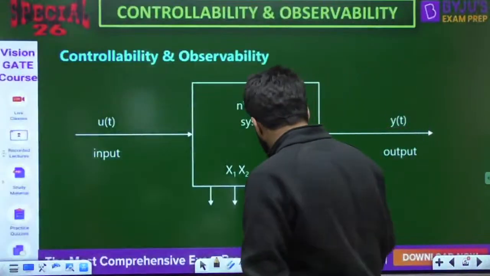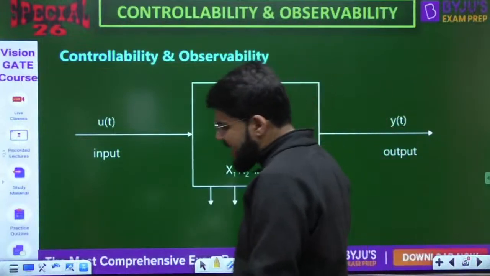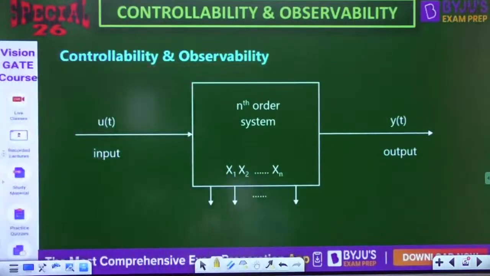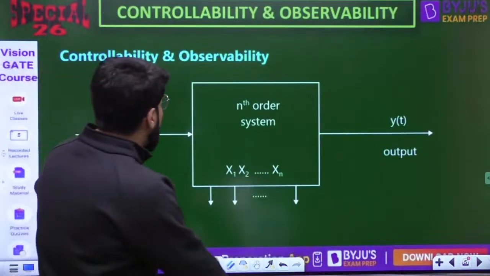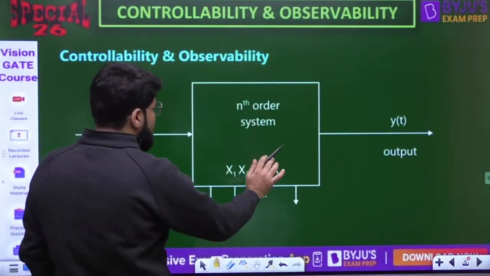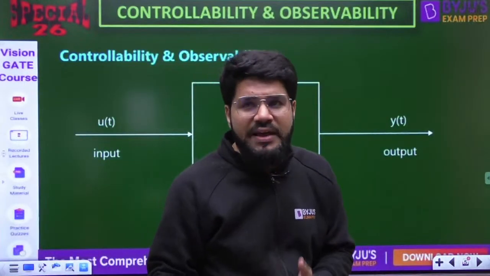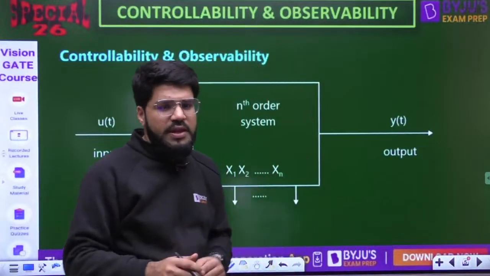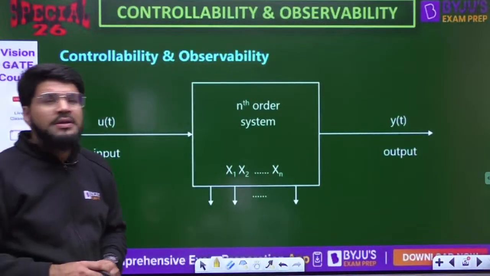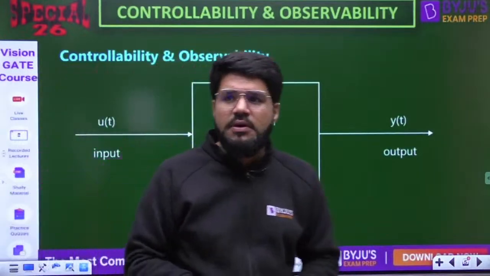Now let us say I take an nth order control system. If you have an nth order control system, it would definitely have n state variables, because the number of state variables of any system is equal to the order of the system.